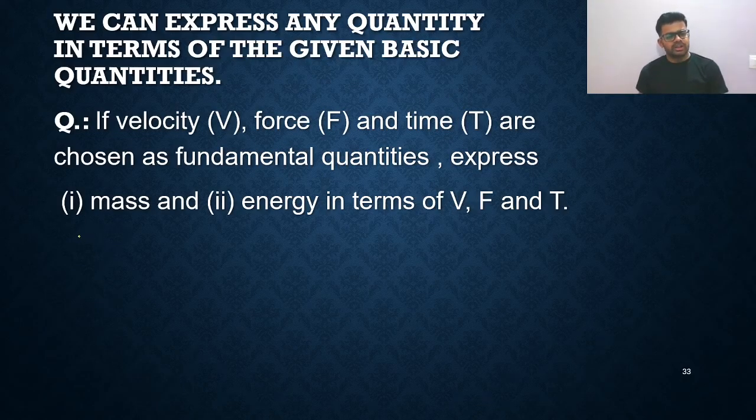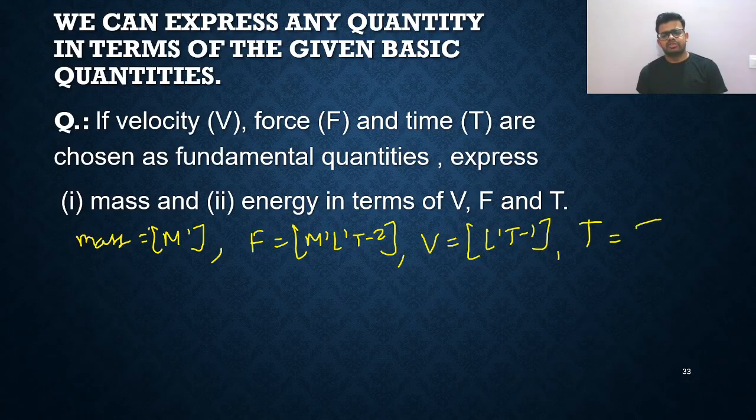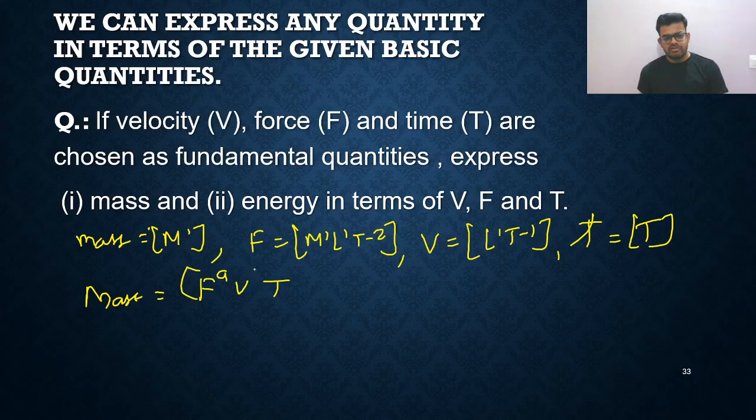So we all know one thing, mass has dimensional formula M1. Force has dimensional formula M1 L1 T minus 2. Velocity has dimensional formula L1 T minus 1, and time is just T. Now how will you solve this? You need to find the mass in terms of F, V and T. So you will say F raised to a, V raised to b and T raised to c. You will consider it like this.